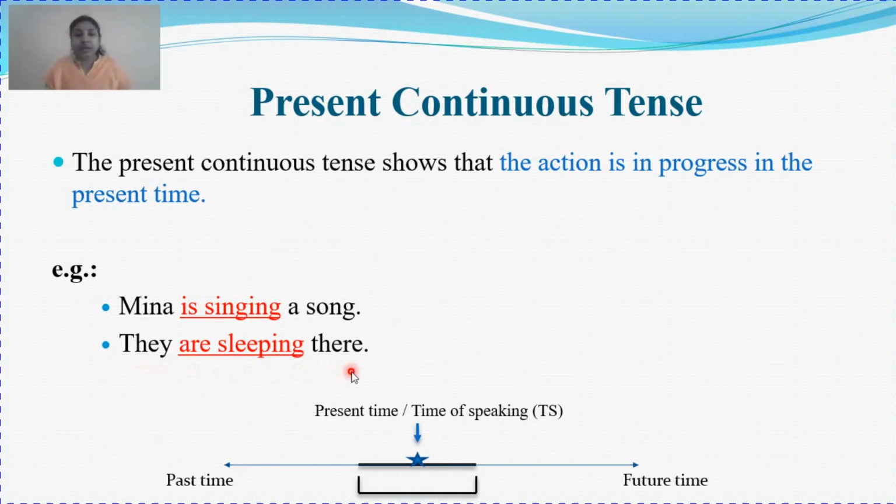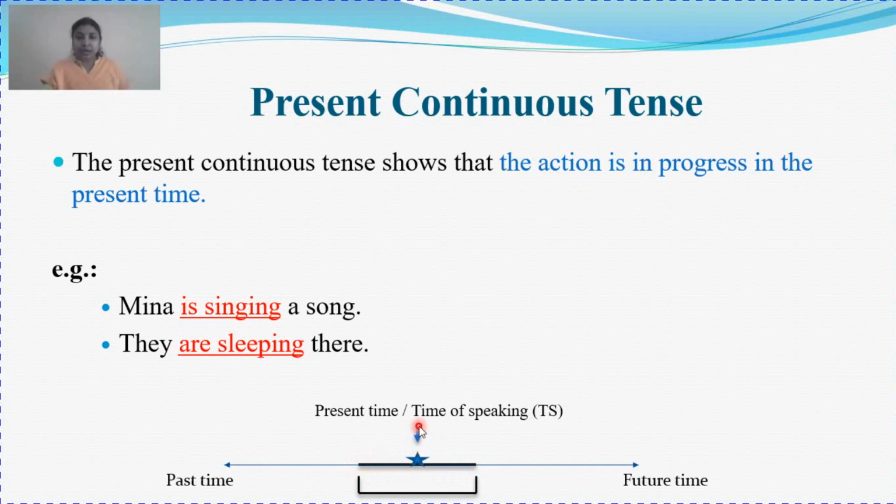As I said earlier, your entire time is divided into three time zones: present, past, future. You can see here I have drawn the timeline. This line is your timeline, and I am talking about present continuous tense. This bold line is your action in progress. This denotes the action in progress in present time.